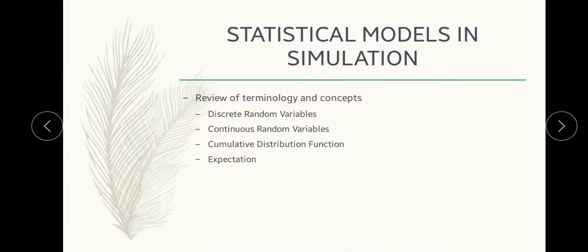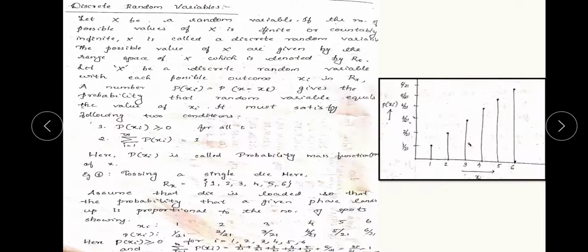We move on to the next slide, where it is statistical models in simulation and the contents of today's video, that is, review of terminology and concepts. A few things we are going to see: discrete random variables, continuous random variables, cumulative distribution function, and expectations. What do we mean by discrete random variables, continuous random variables, cumulative distribution function and expectation? These are the contents of this video.